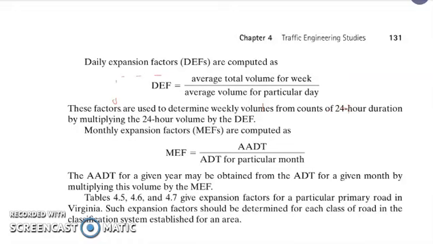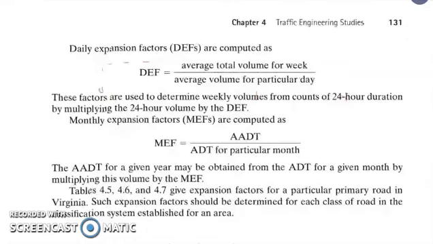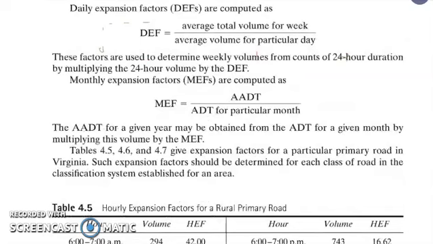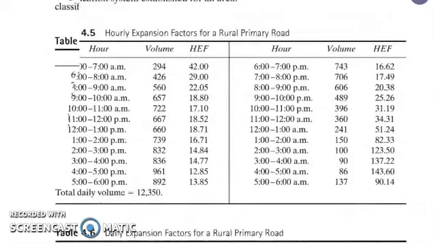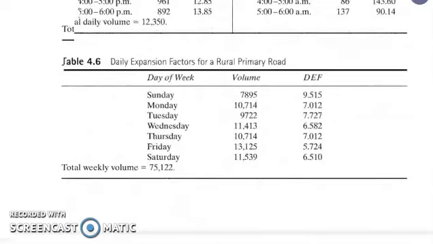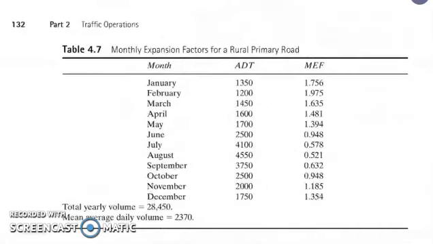AADT for a given year may be obtained from the ADT for a given month by multiplying this volume by the MEF. So we have here our hourly expansion factors for a rural primary road. Here is the tabulation, and this one is the daily expansion factor for a rural primary road, and this one is the monthly expansion factor for a rural primary road.